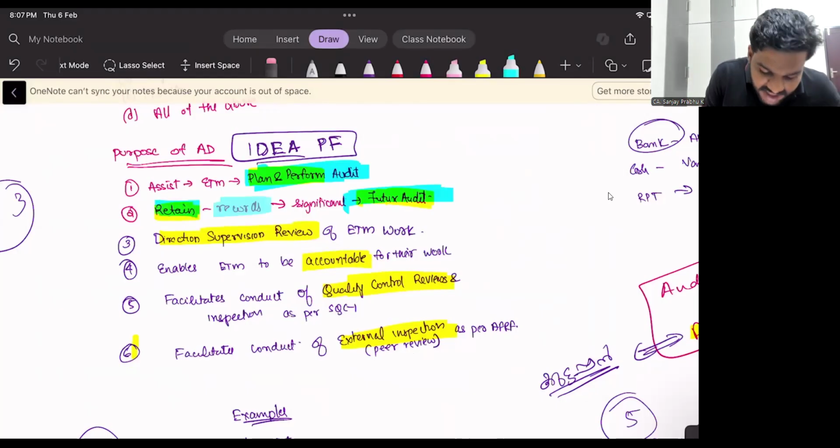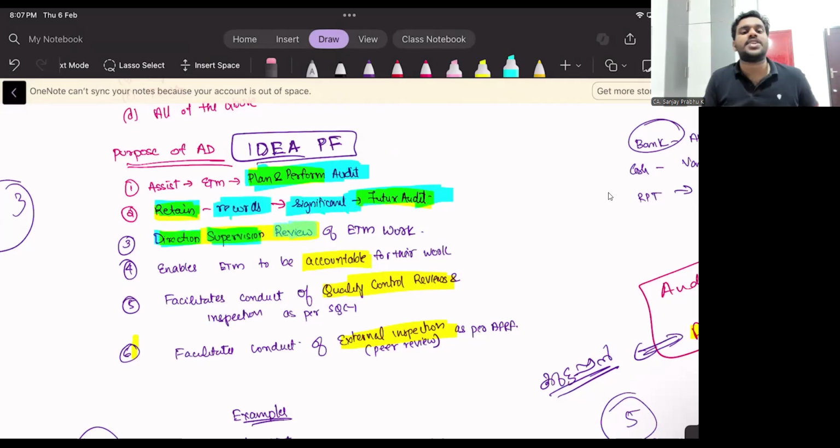Then, if you document everything, it will facilitate the DSR. What is DSR? Direction, Supervision, Review. Sir, what do you mean by that point, sir? Say, for example, I am auditing Gauri's company. My client is Gauri's company, and Karthika and Vineet are my articles. I am asking them to go and audit and come back.